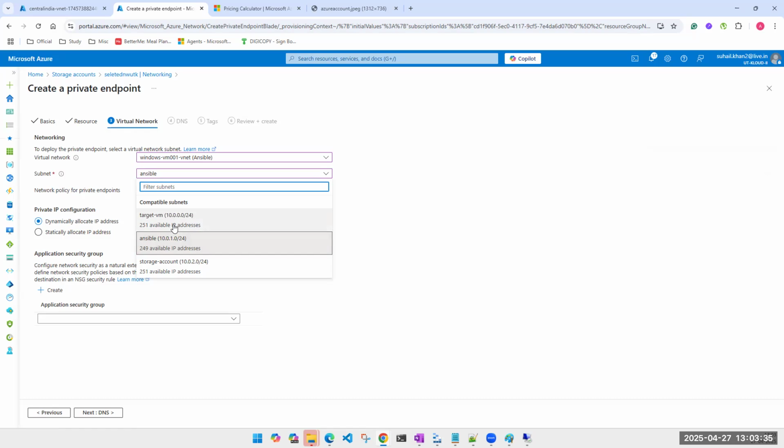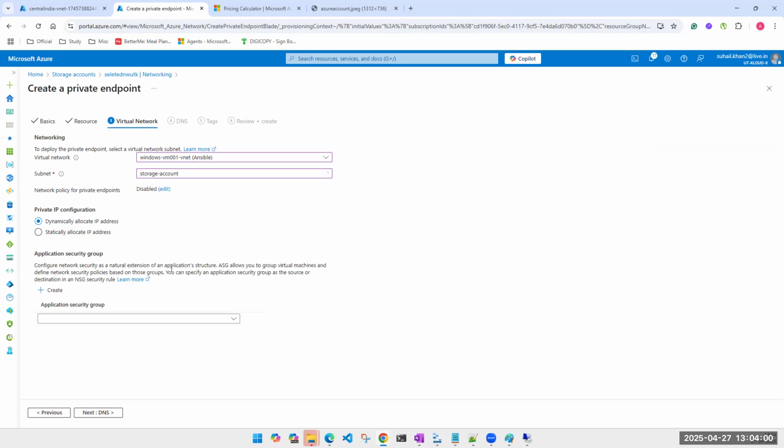You have, let's say, 20 machines here, 25 machines here, and you already have a subnet where you have, say, RDP, you have an NSG attached to that subnet where you have allowed or denied some traffic based on your requirement. So just because you're adding a storage account, and it is storage account's requirement that it doesn't want any NSG, you don't want to play with your existing subnet. Hence, we always create a new subnet for that. And I created a storage account subnet, if you remember.